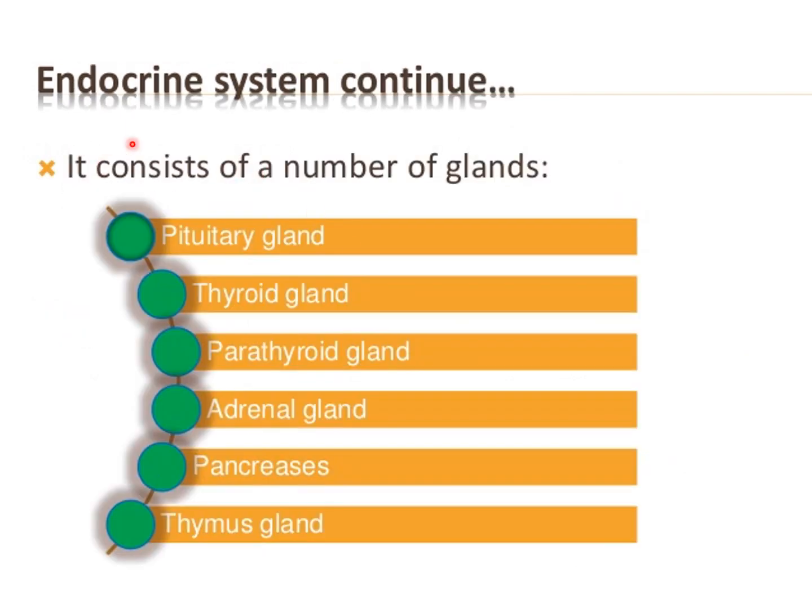Now this endocrine system consists of a number of glands. You have to remember all these glands. If anybody asks you what the endocrine glands are, you have to name them: number 1, pituitary gland; number 2, thyroid gland; then the parathyroid glands, the adrenal or suprarenal gland, the pancreas and the thymus gland. These glands are regarded as the endocrine glands, so you should remember these names.